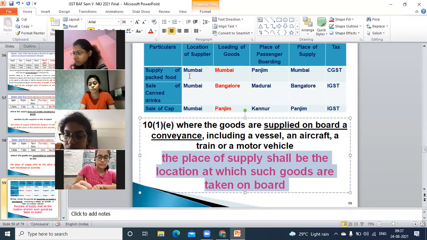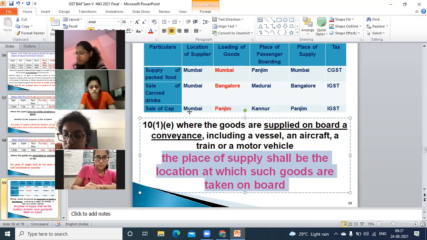Like supply of packed food loaded in Mumbai. So place of supply will be Mumbai, CGST. Okay. Sale of canned drink, talking about train. If it is loaded in Bangalore, then place of supply will be Bangalore and IGST will be charged.